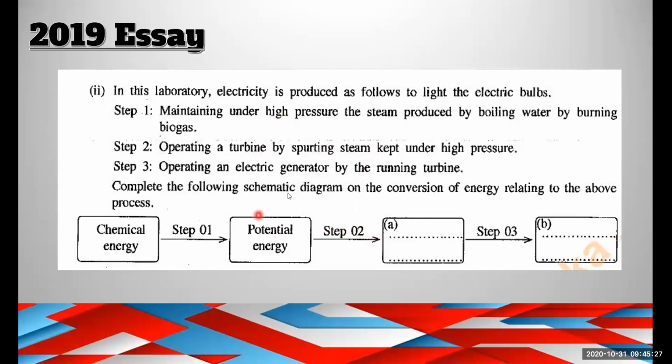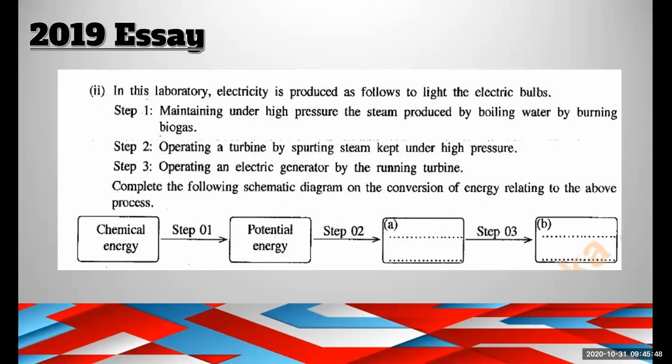After the turbine is rotating, potential energy will become kinetic energy.